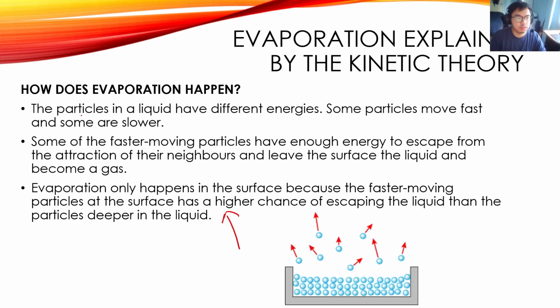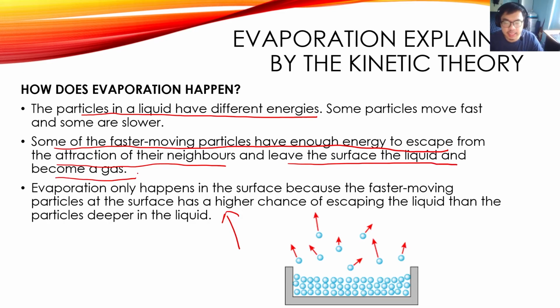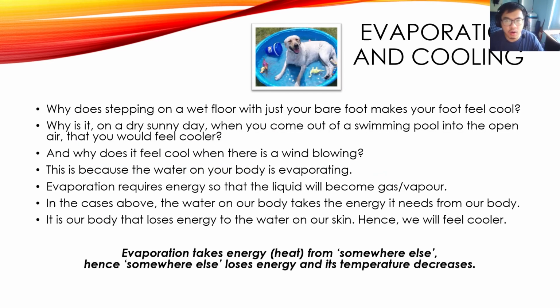Make sure you are able to explain in terms of the particles how evaporation happens. You will need to explain that the particles in the liquid have different energies. Some of the faster moving particles have enough energy to escape from the attraction of their neighbors and therefore leave the surface of the liquid and become a gas. So this is basically how evaporation happens. Make sure you understand how evaporation can cause cooling. That's basically because evaporation takes energy from the object, the object loses energy, therefore its temperature decreases.